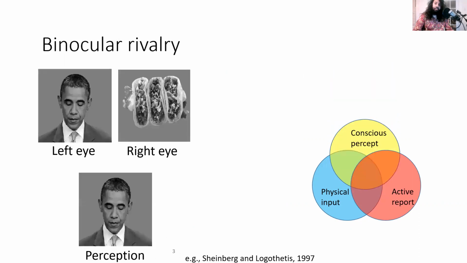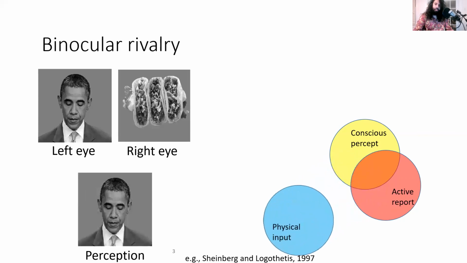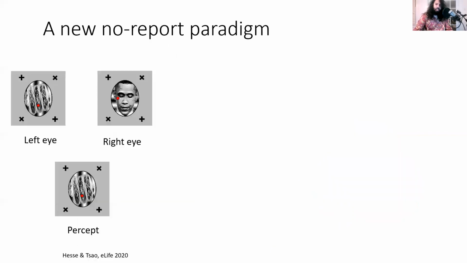In binocular rivalry, you present, for example, a face to the left eye and an incompatible stimulus, for example, a taco, to the right eye. This causes your conscious perception to alternate between the two, even though physical input is fixed. So we can dissociate the physical input from conscious perception. In the 90s, Sheinberg and Logothetis trained monkeys to report the percept during binocular rivalry, but that still leaves the report confound. How do we know what a monkey is perceiving without him reporting it?